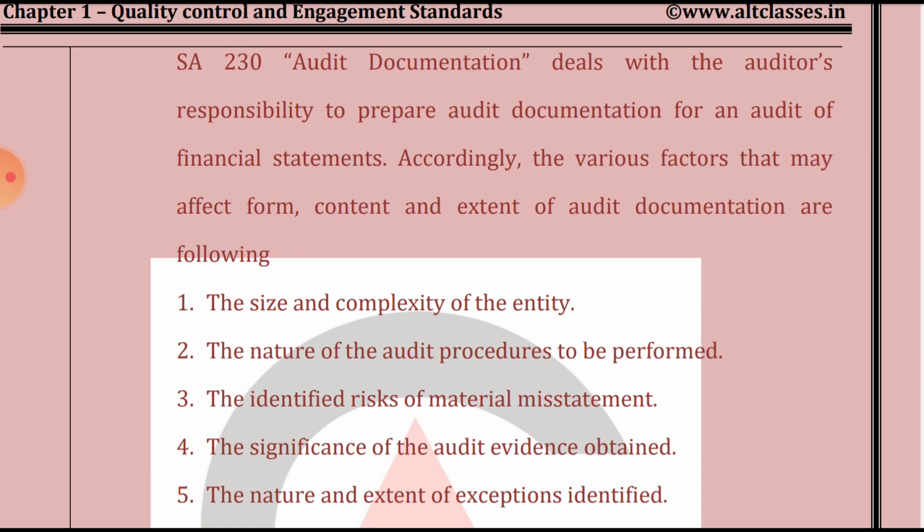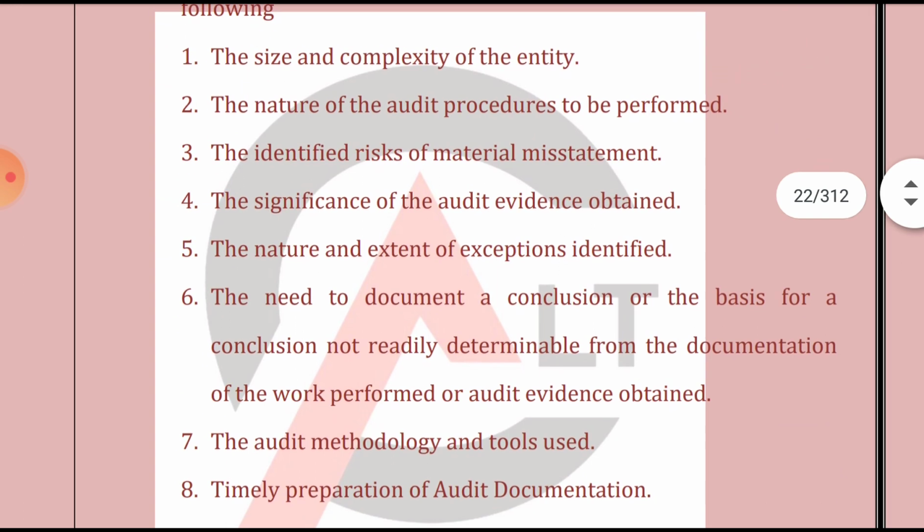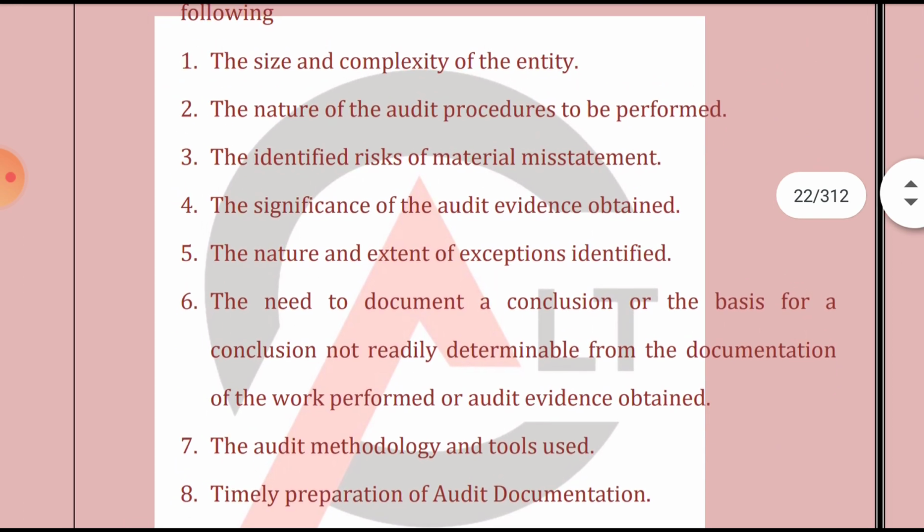Accordingly, the various factors that may affect the form, content and extent of audit documentation are: first, size and complexity. They are given 8, so I would be skipping the 6th one as it is just lengthy. Else you can read and write it in an exam too. First, size and complexity will affect the form, content and extent of documentation required in an audit of financial statements.